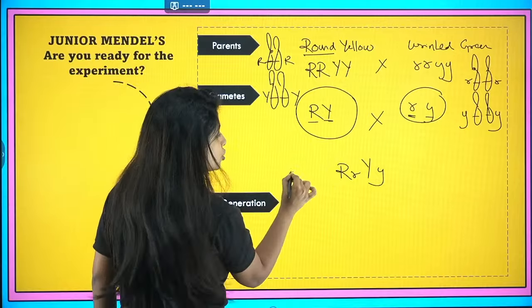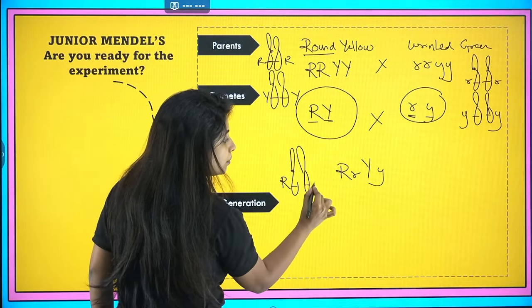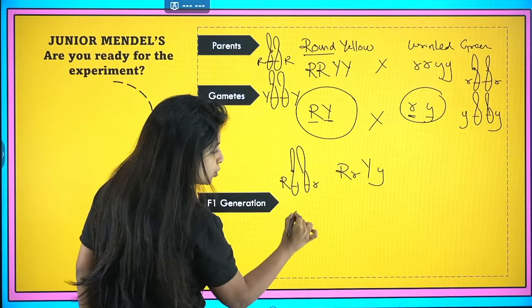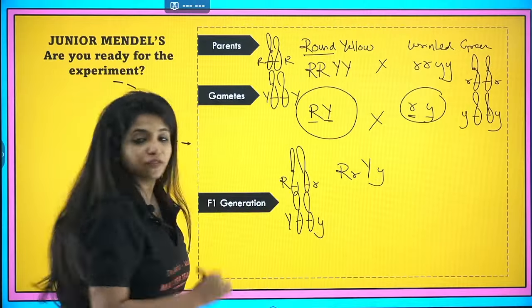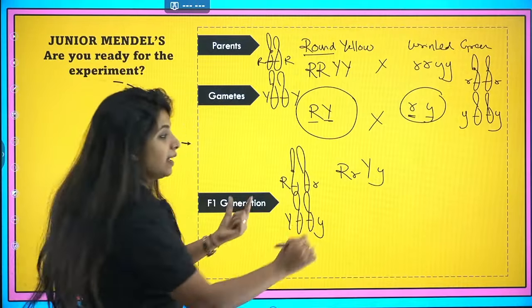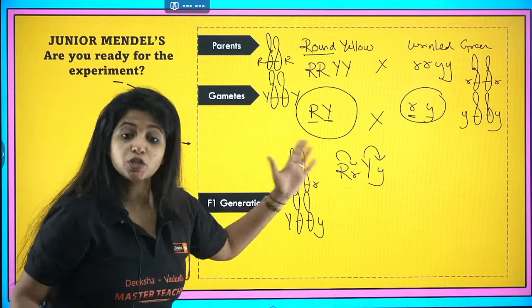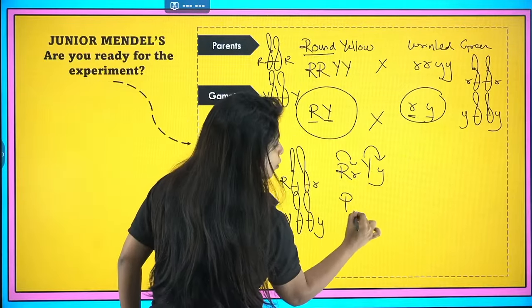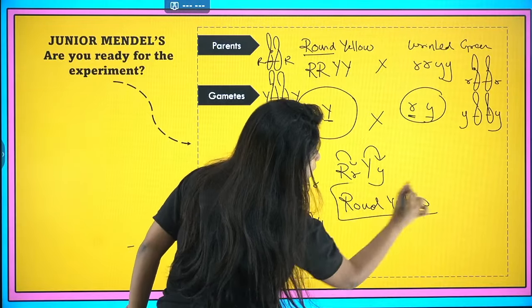Now the picturization looks like this. From one gamete, you got capital R, and from the other gamete, you got the small r chromosome. From one gamete, you got capital Y, and from the other, small y. Whichever is dominant will overshadow the smaller one and show the effect. Which means all of them, my dear children, are going to be round and yellow.